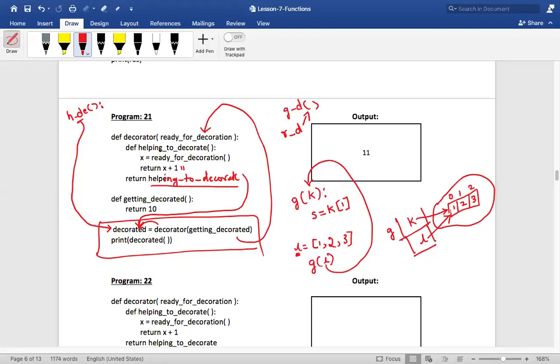After creating one function over here, the makeup man has been returned to this decorated. Now, when I call decorated here, did you see that? I'm calling decorated. Means whom am I actually calling? Helping to decorate. So it will do this work and it will return 11, and 11 will get printed on the screen. Is that clear?